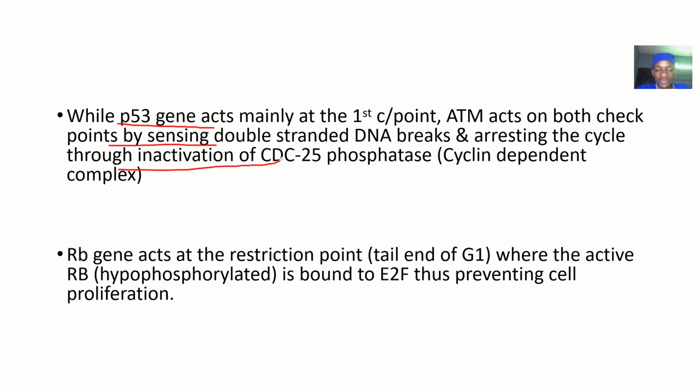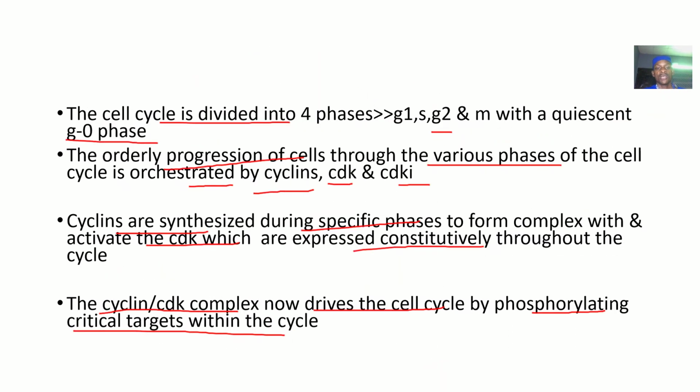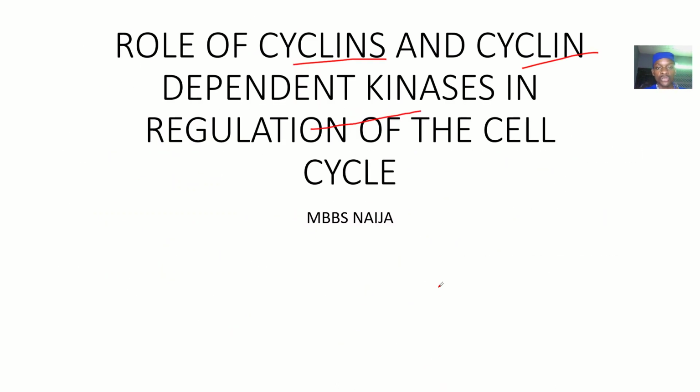The RB gene also acts at the restriction point, the tail end of G1, where the active, hypophosphorylated RB is bound to E2F, thus preventing cell proliferation. So guys, these are the roles of cyclins and cyclin-dependent kinases in the regulation of the cell cycle. That's it, guys, and see you.